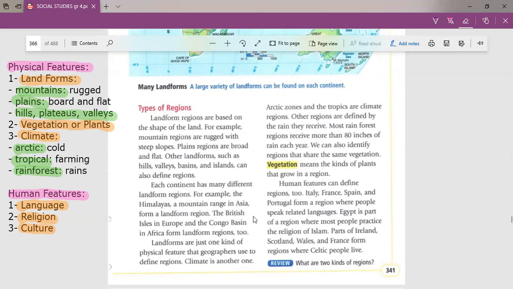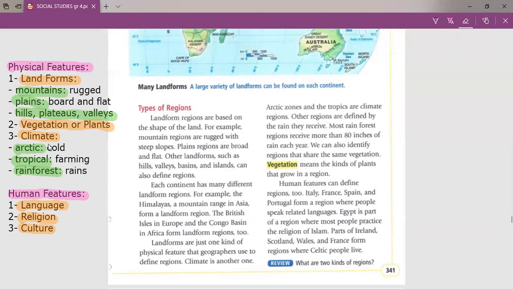When I say, for example, it's a vegetation region, vegetation, I told you, means plants. So it means that this region grows specific kinds of plants. When I say it's an Arctic region, it means that it's a cold region. When I say it's a tropical region, it means that it has farming. When I say it's a rainforest region, it means that it receives too much rain. So according to the physical features, I can define or describe any region.